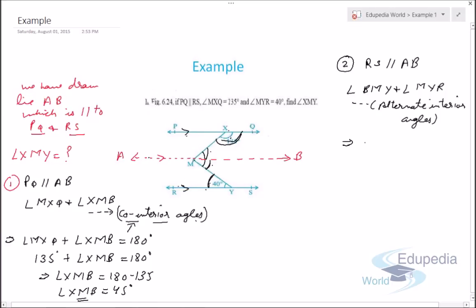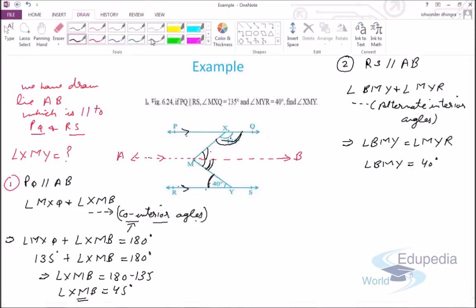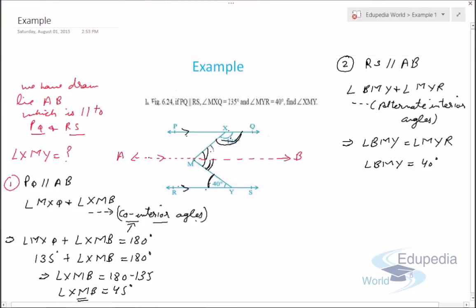So angle BMY will be equal to angle MYR. So angle BMY will be equal to 40 degrees, because it's given that angle MYR equals 40 degrees. Now we have the value of this angle and this angle. This angle plus this angle represent the whole angle XMY.